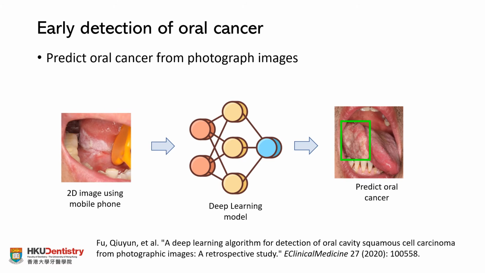Here we can use deep learning to help us predict if the lesion is related to oral cancer or not. For example, in this paper that I put here, they used 2D intraoral images as a training data set to train a deep learning model, and the model finally can predict if there is any lesion related to oral cancer in the input image or not.